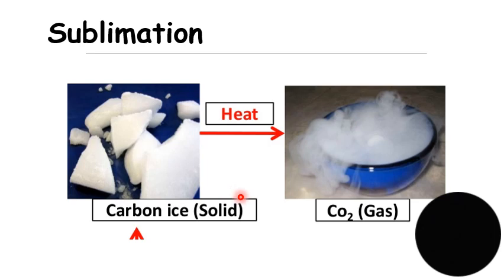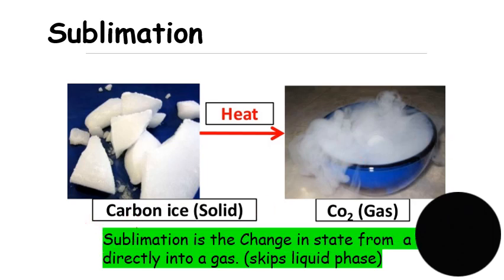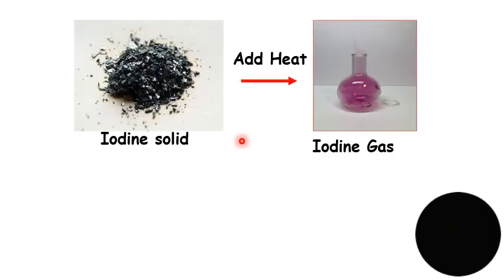Sublimation now is a change of state from a solid directly to a gas. And an example of this is dry ice. Another example is iodine.